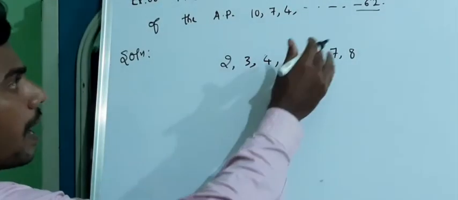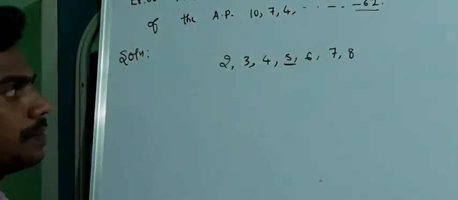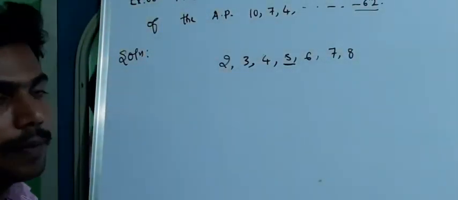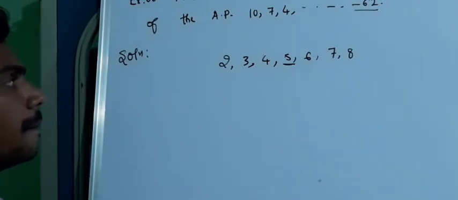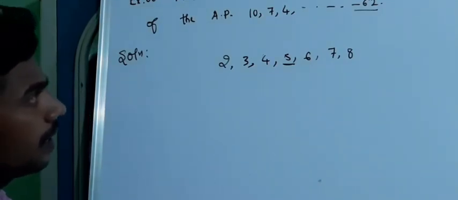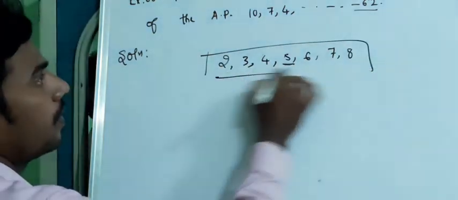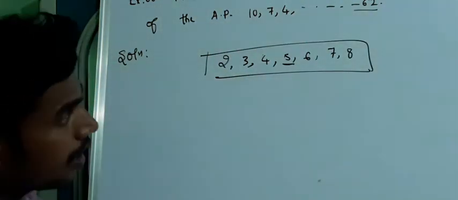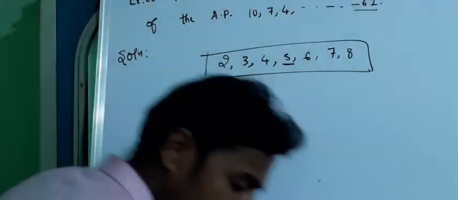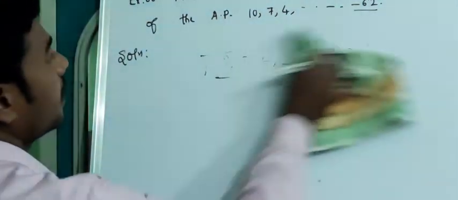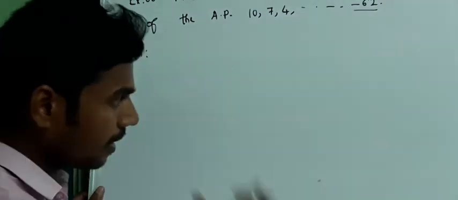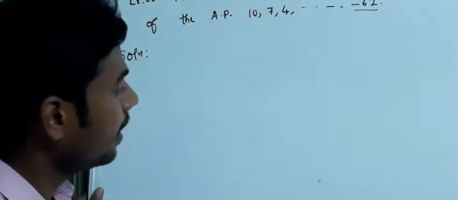So in a similar manner, we need to find the number of terms. After finding the number of terms, we need to subtract 11 from it, and we need to find the term which is 11th from the last term. So how are we going to do it? Follow the procedure. There are two methods. One method is this. Later I am going to show the other method. In this method,